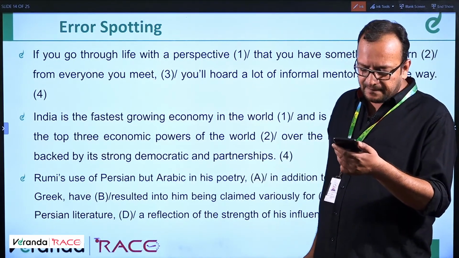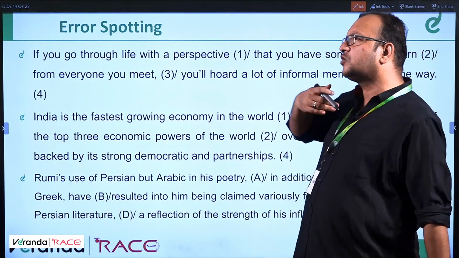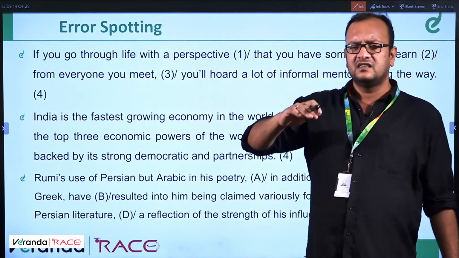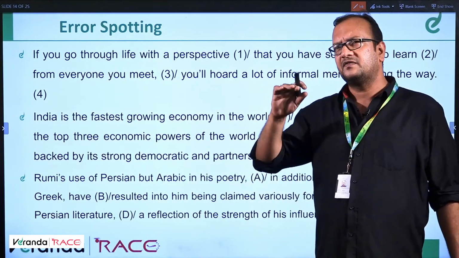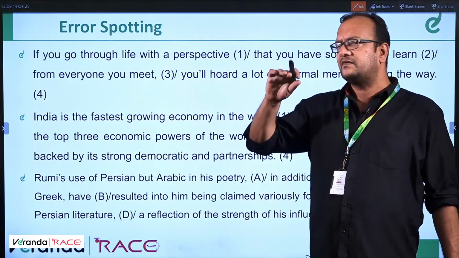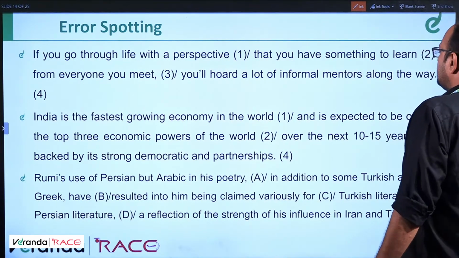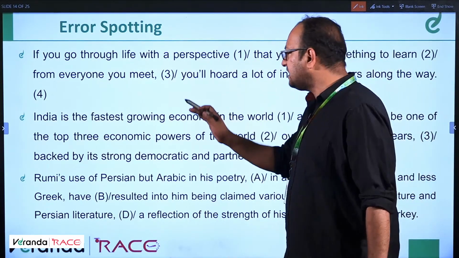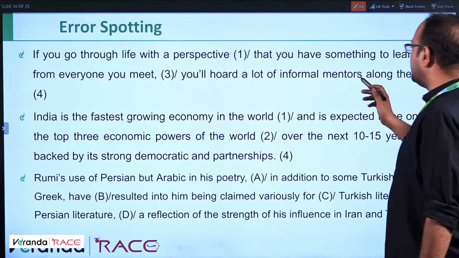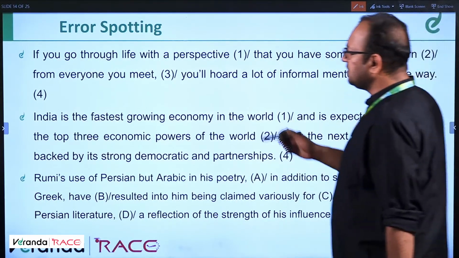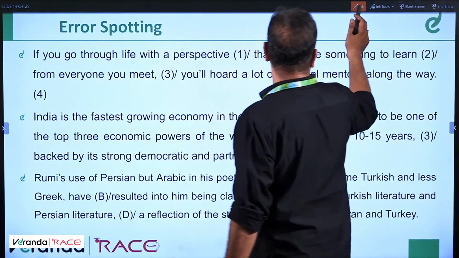Let me check what the others say. Okay. So if you go through life, going through something is like reading it. So going through life, if you go through life, that's correct. If you go through life with a perspective that you have something to learn from everyone you meet, that's fine. You will hold a lot of informal mentors along the way. There's no error in this question. 100% correct question.